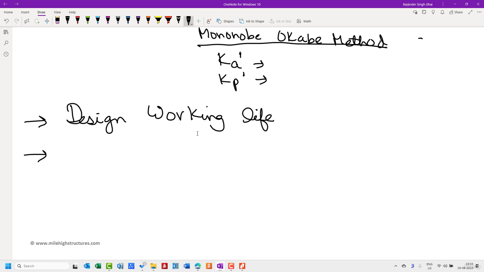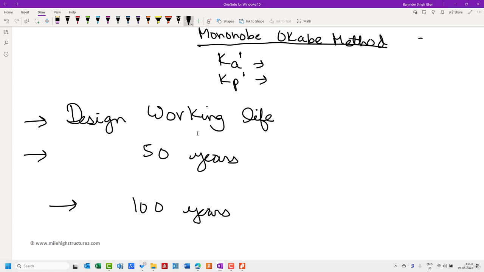So when we are designing the structures, before starting, we have to find out how much time we have to design the structure for. Usually the design working life for normal buildings is 50 years. But when we are dealing with important structures, we shall target for design working life of 100 years.